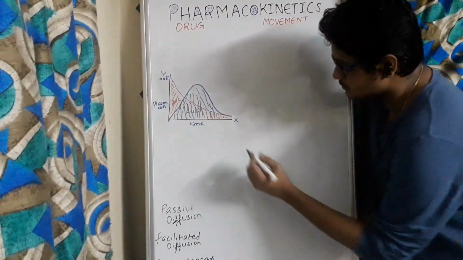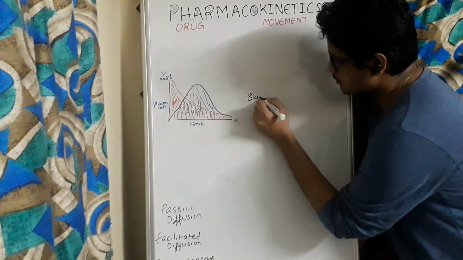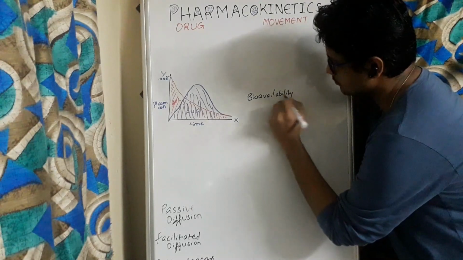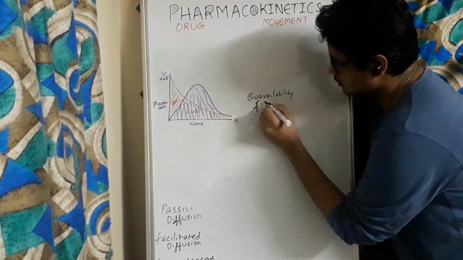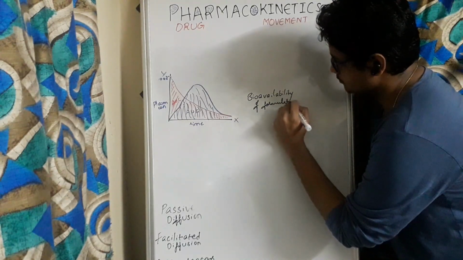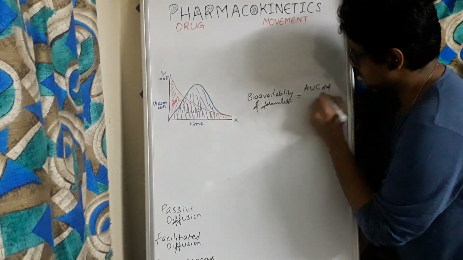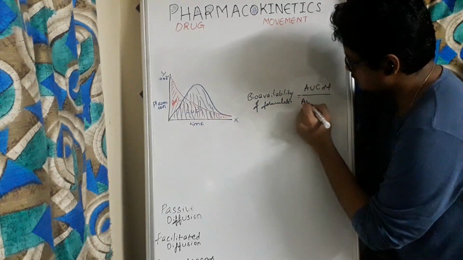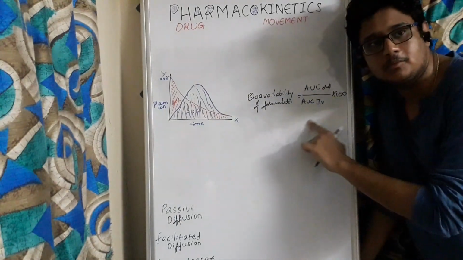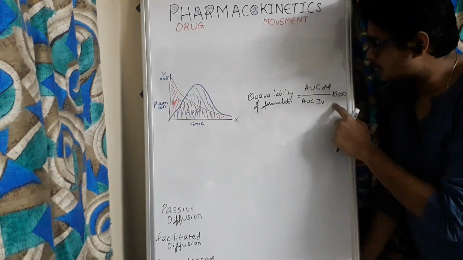so we will calculate bioavailability of formulations: AUC oral divided by AUC IV times 100. This is the formula. AUC oral divided by AUC IV times 100.